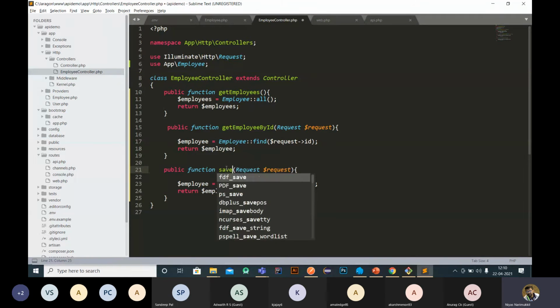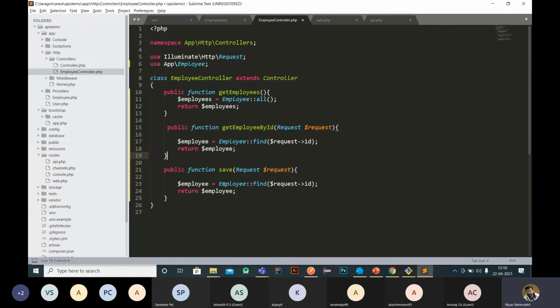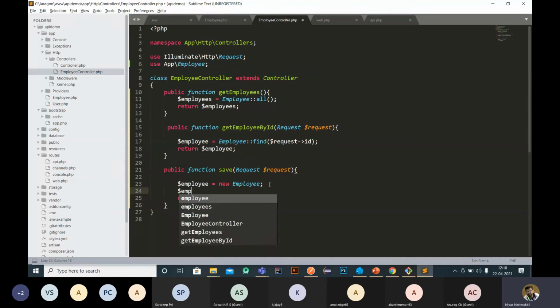Function save here. Okay. So here we have to create a new record. Okay. So create a new object, employee, and we are passing the values, right? Employee, dollar employee. So the first word is name, right?